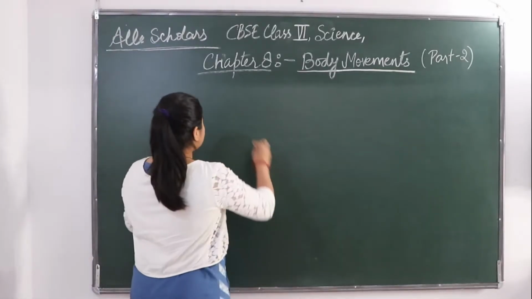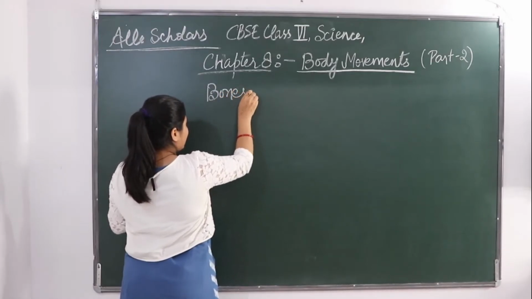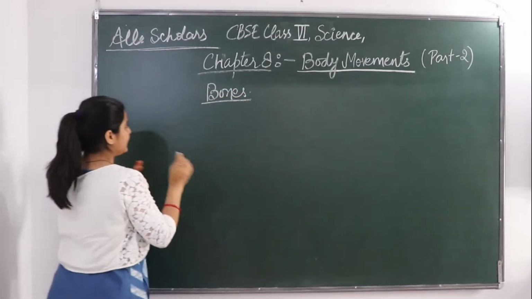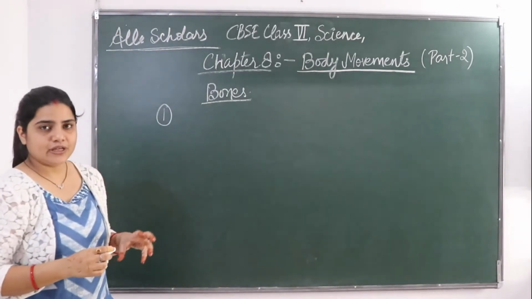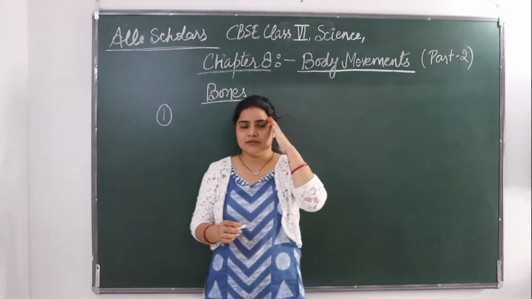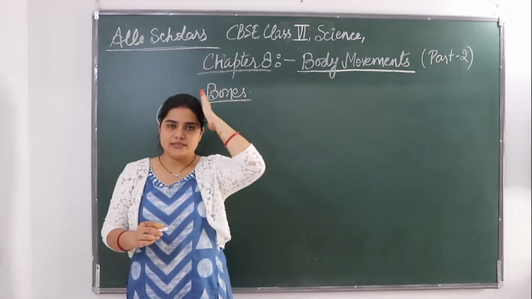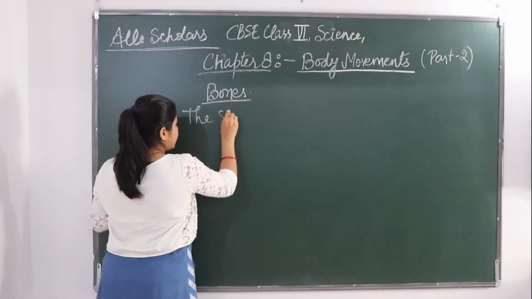So we will see all the bones that are present in the human skeleton. Okay, we shall be studying one by one all in detail. So the first bone that we are going to see in the human skeleton is the skull. Okay, our head bone, skull bone.